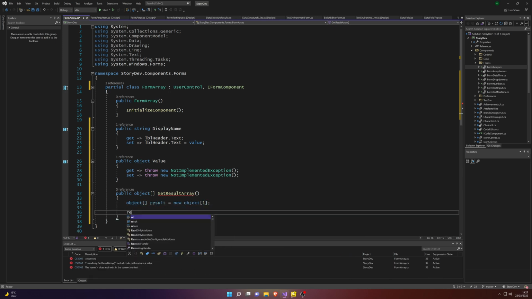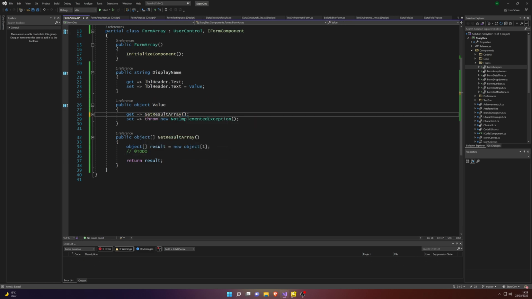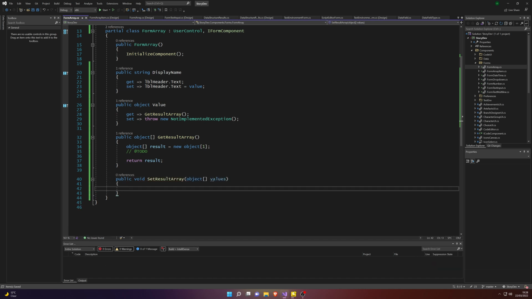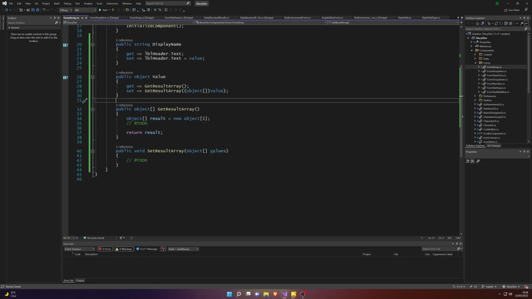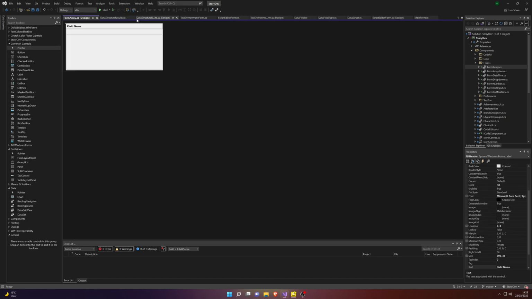We get our result here, for example, and we just say get result for our object value, and once again for the set result as well. Make sure to cast that to an object array. And this is of course to do, we're not actually going to implement this immediately.